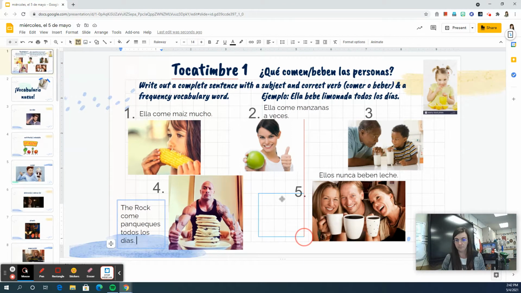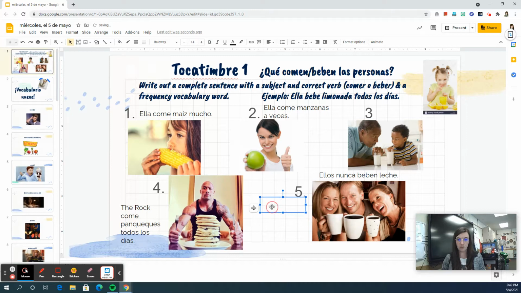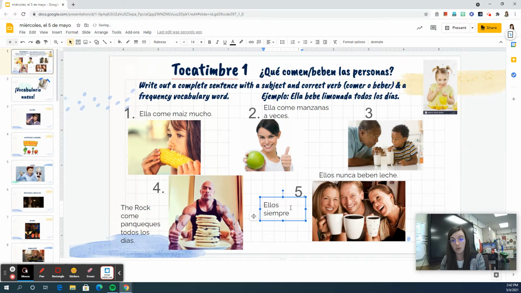And número 5, we've got another ellos. Ellos beben. The frequency word I want is siempre. Siempre, which means always, beben café. They always drink coffee.